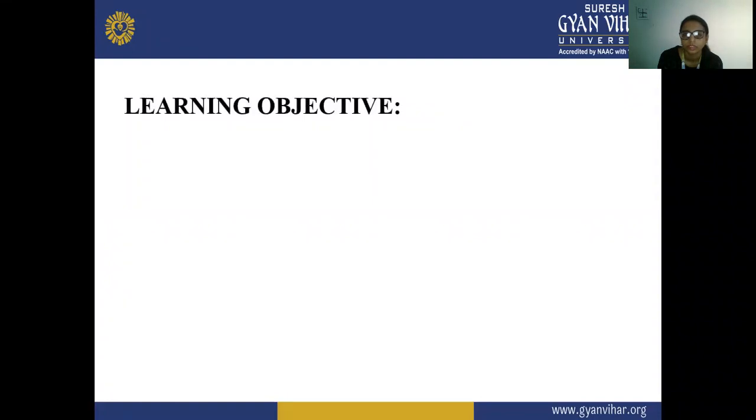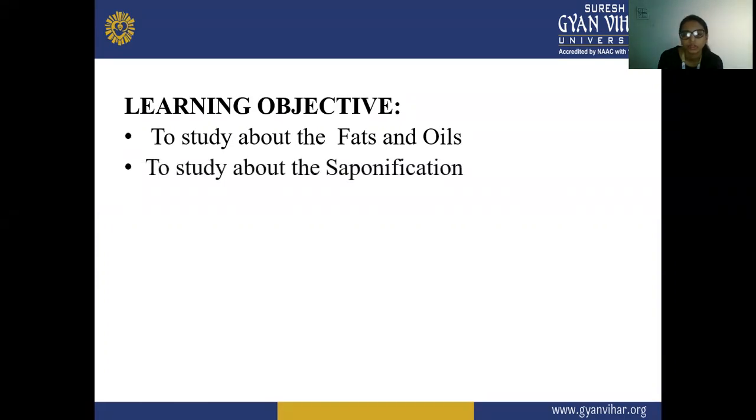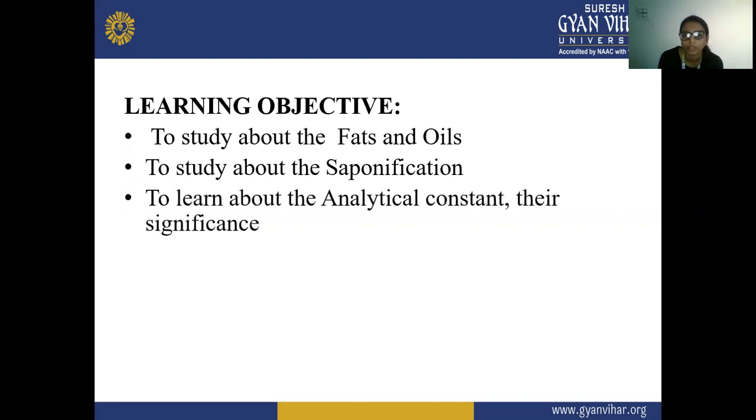So the learning objective of this topic is to study fats and oils, and also saponification, what the saponification value is, and we also learn about the analytical constants and their significance. The analytical constants involve your acid value, saponification value, and iodine value.